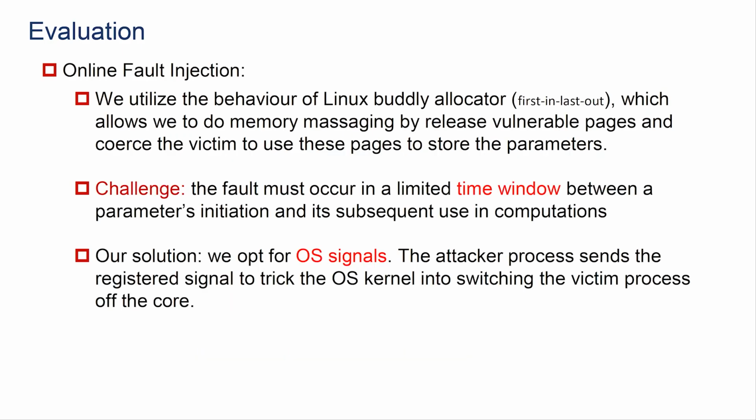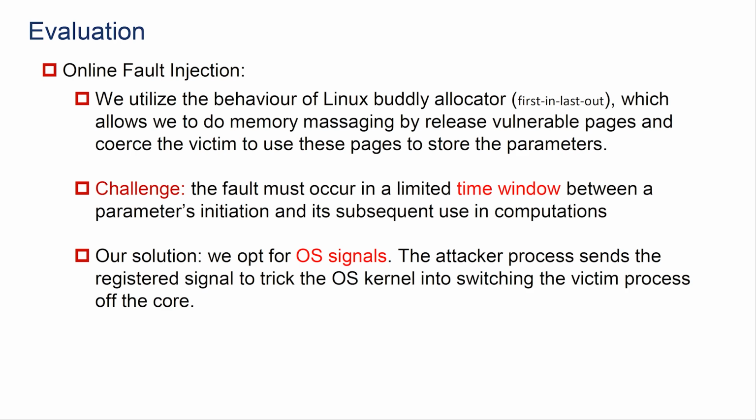And in the online fault injection, we utilize the behavior of the Linux buddy allocator, which allows us to do memory massaging by releasing the vulnerable page and convincing the victim to use the pages to store the parameters. The challenge is that the fault must occur in a limited time window between a parameter's initialization and its subsequent use in computations.